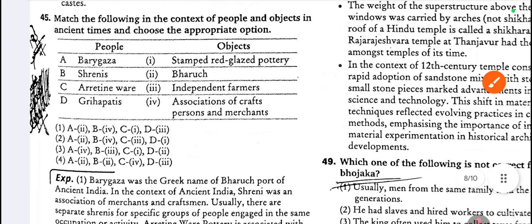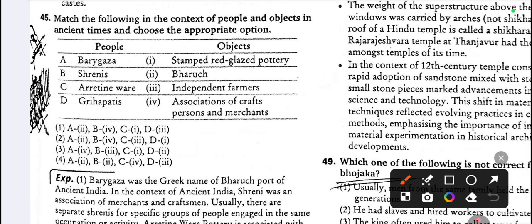Another match, 45. Bargaza, Sherins, Aritineware, Grihapatis. So we have to match this one. Option 1 is correct.